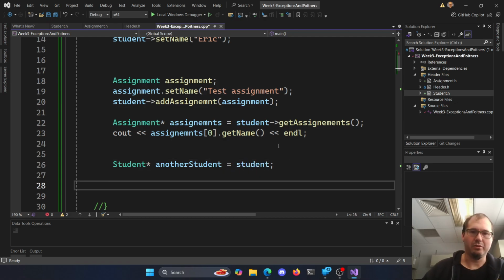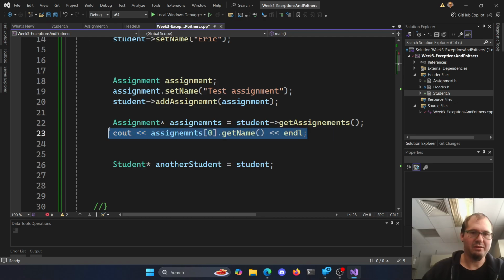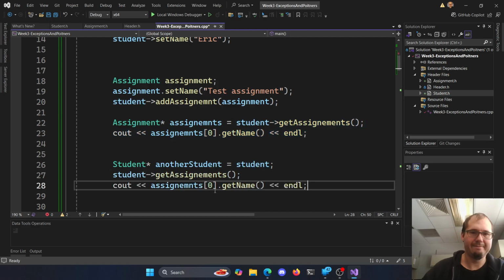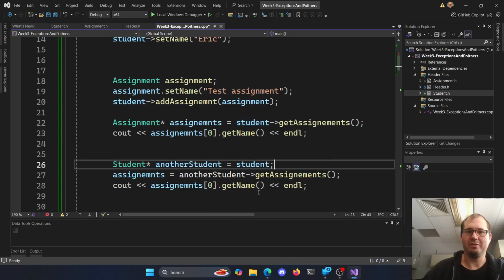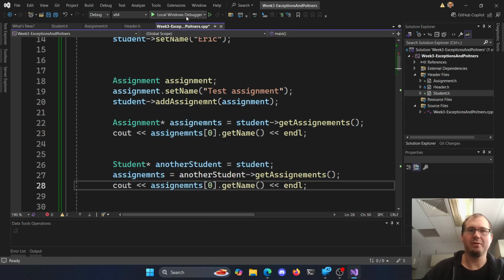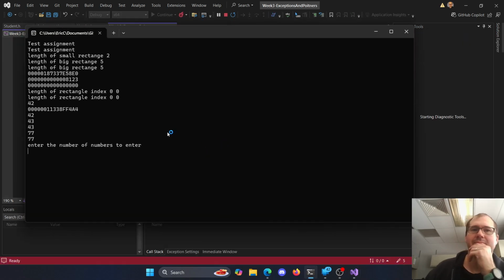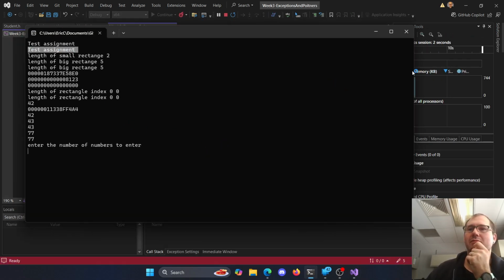So now if I go do another student and get the assignment, and we want to, this will be assignments. There we go. Assignment pointer is going to be my another student, get assignments, and then grab the first one, get the name back out. Right? It is test assignment. Looks like we have a copy, right?